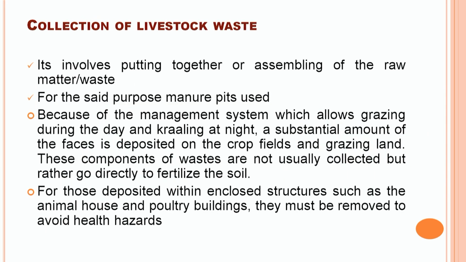Now we will start the second component of waste handling method, that is the collection of animal waste. What is collection? It involves the putting together or assembly of the raw material that is produced in the animal shed. For this purpose, an animal manure pit is used. Because of the animal management system where animals are allowed to graze in open fields and kept in the shed at night, that part of animal waste is normally not collected. However, when the animals are kept in the shed, that becomes part of the animal waste management system.